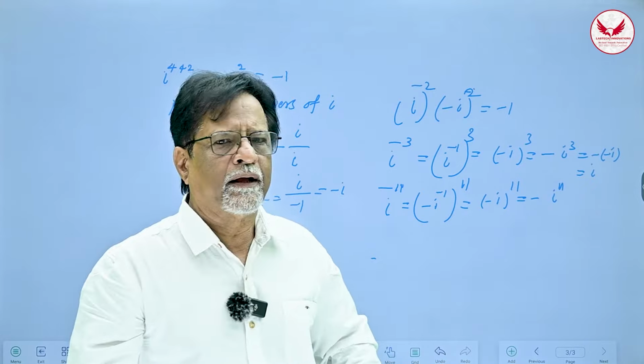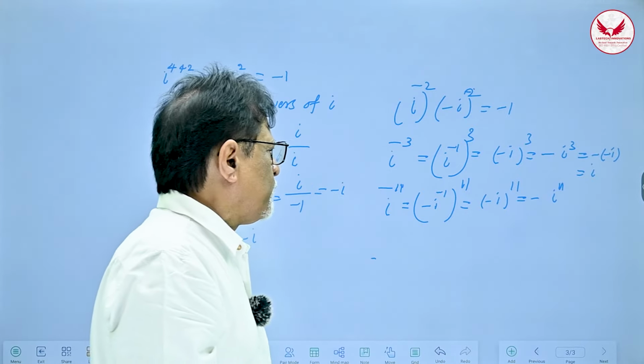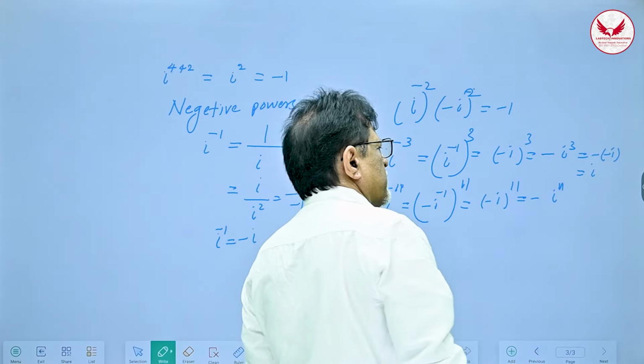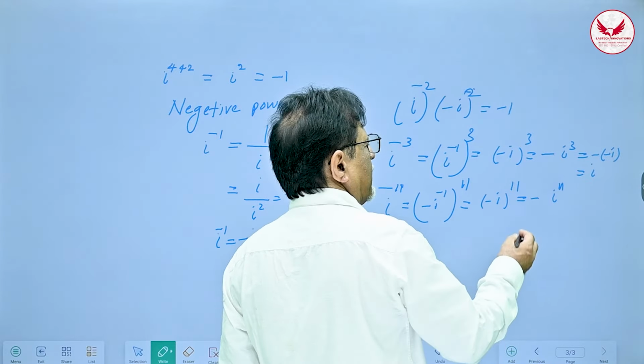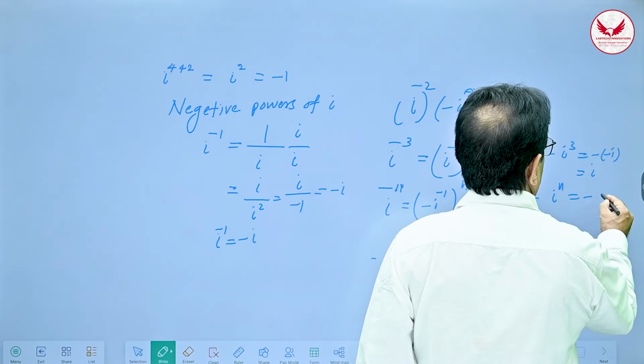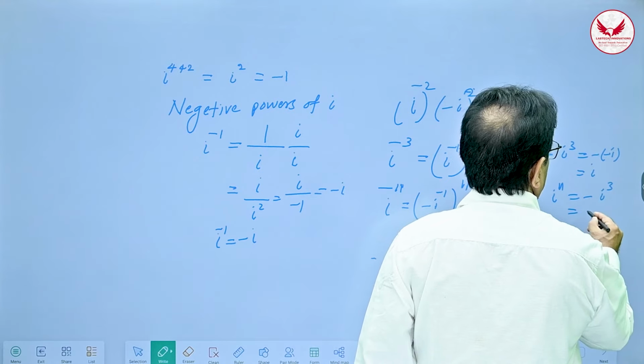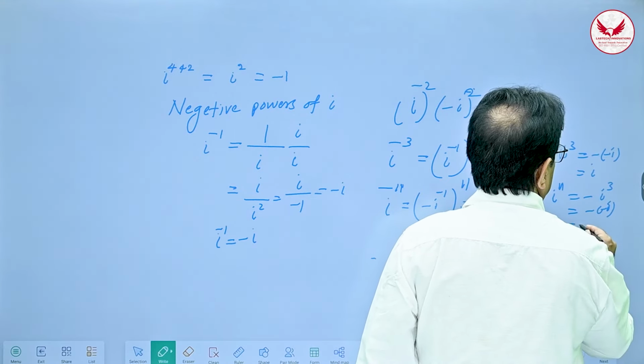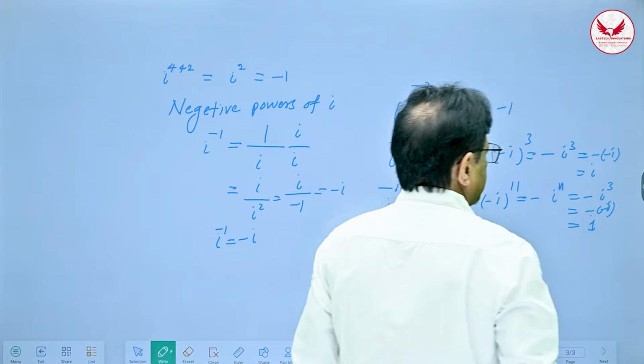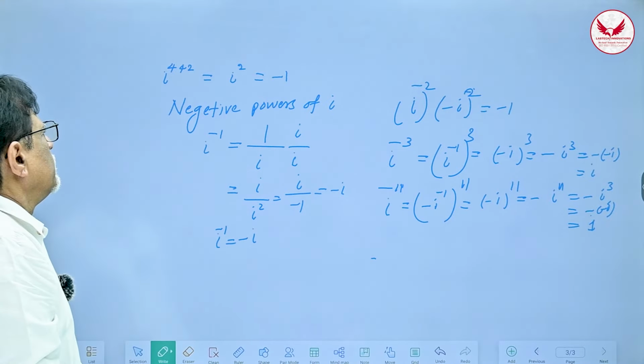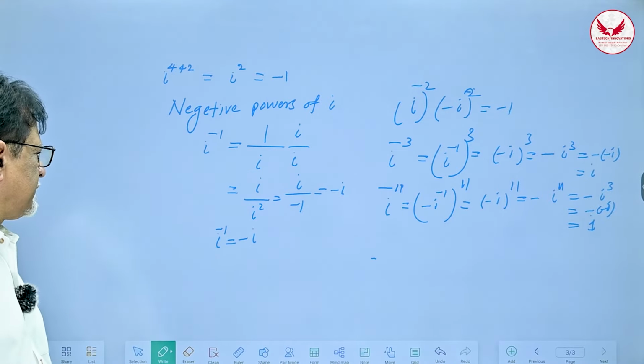And I know how to find i raised to 11. 11 is divided by 4. If you divide it by 4, the next multiple is 8 and the remainder is 3. So therefore it is minus i cube. So i cube is what? Minus i. Therefore, this will be i. Okay, so this is how you can calculate the powers of i.